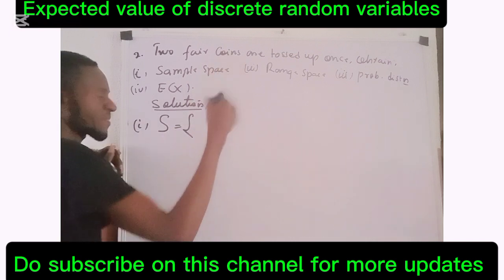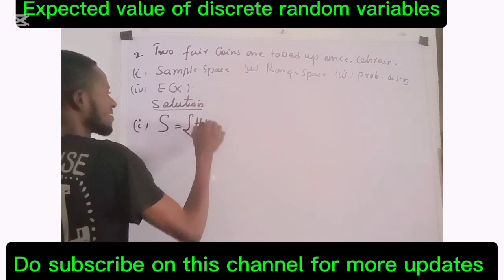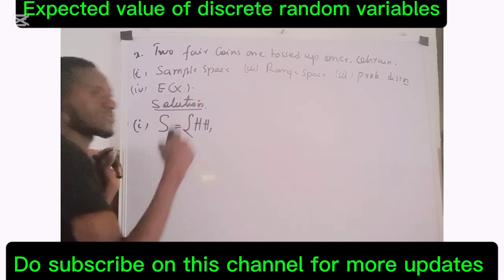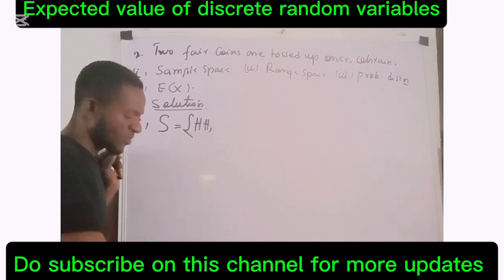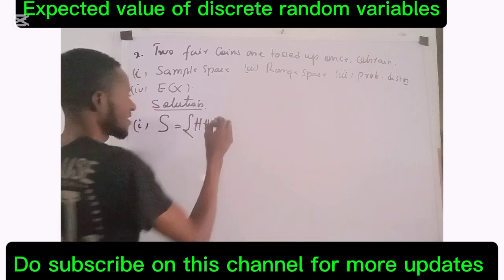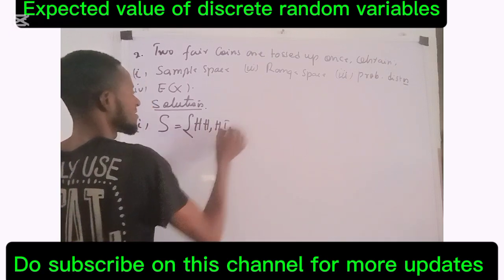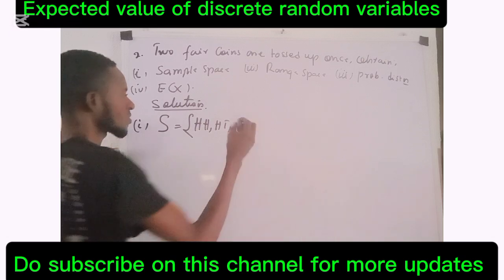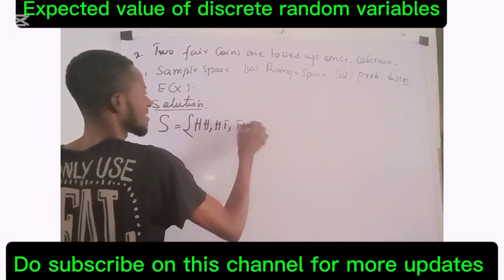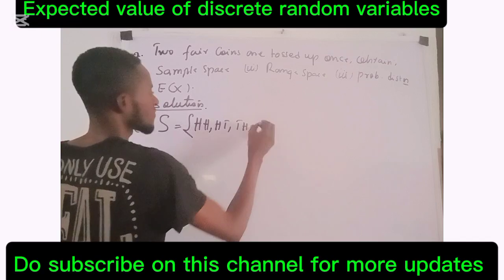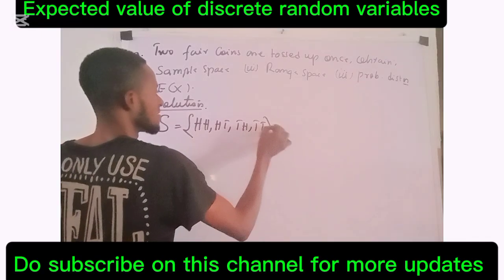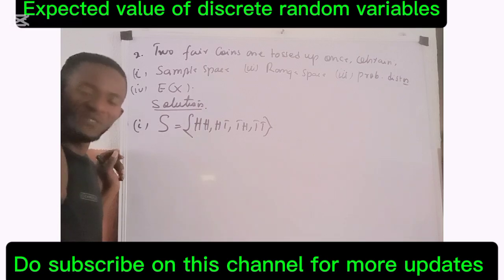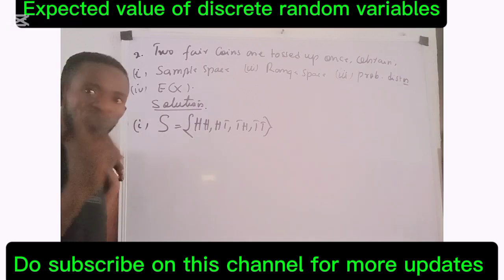If you toss both of them and they land with head, you have head, head. Then this one will land with head, the other one with tail, then you have head, tail. It is possible that the first one becomes tail and the other one head, and you have tail, head. And it is possible that both of them land with tail. These are all the possible values that you can have when two fair coins are tossed up together.